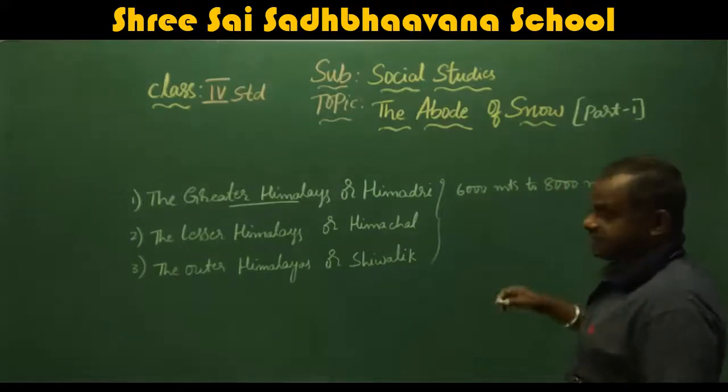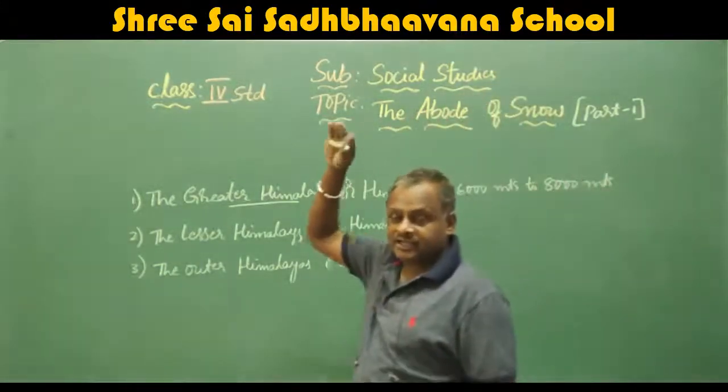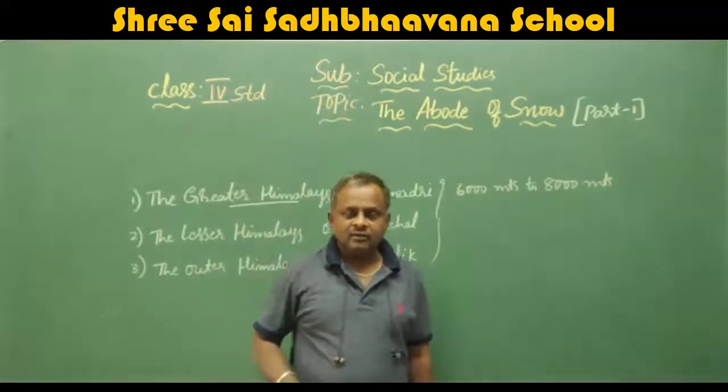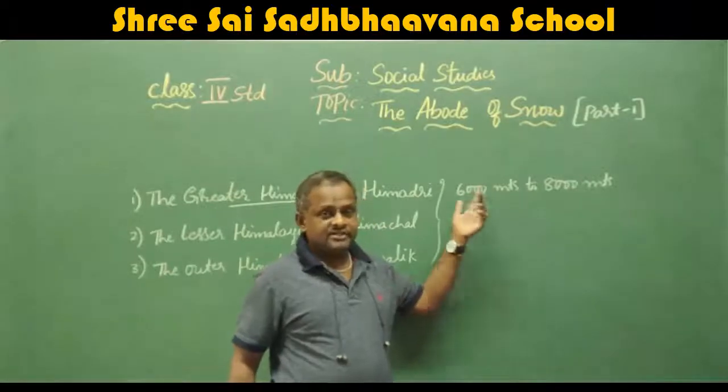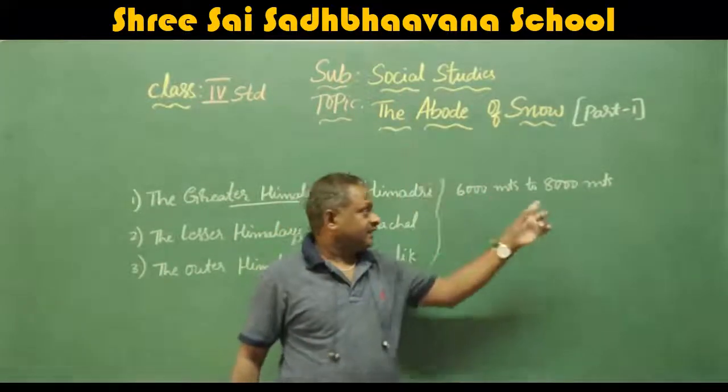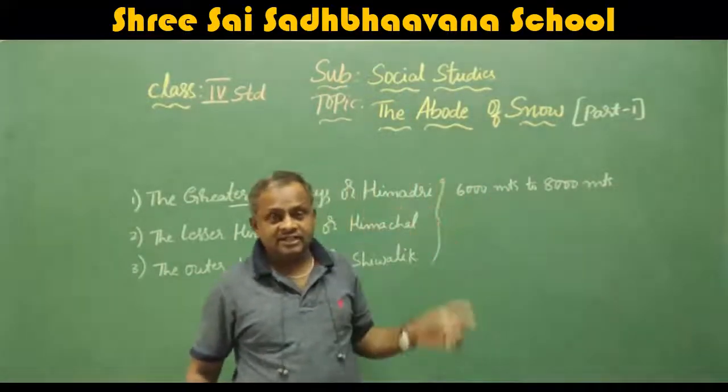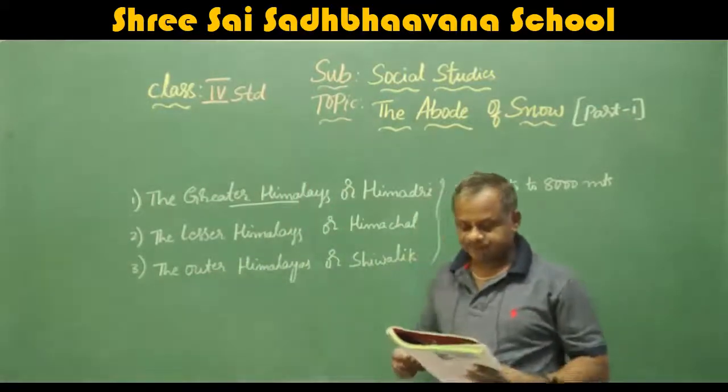That means 6 kilometer height to 8 kilometer height. You know very well, 1 kilometer is equal to 1,000 meters. So 6,000 meters means 6 kilometers high, and 8,000 meters means 8 kilometers height.